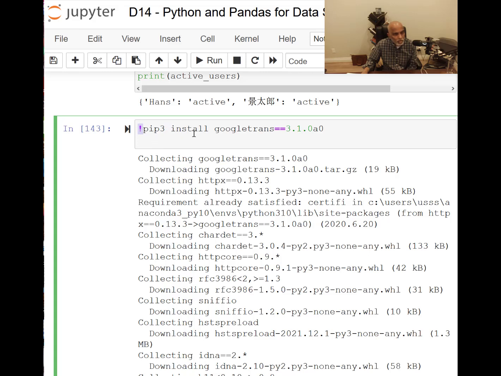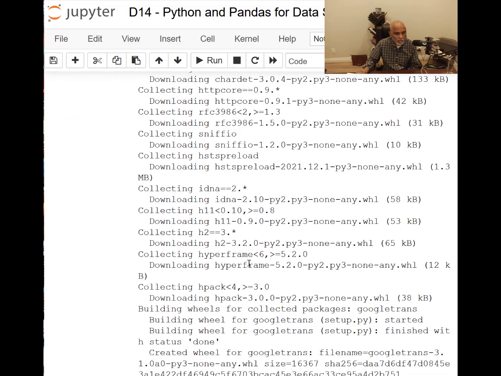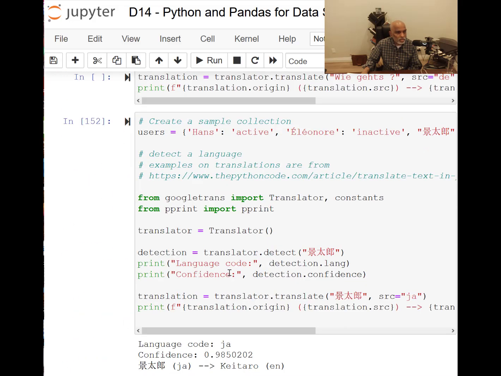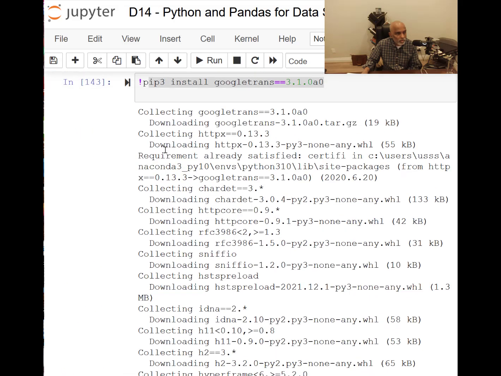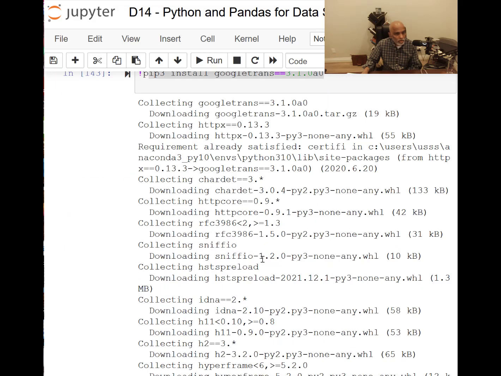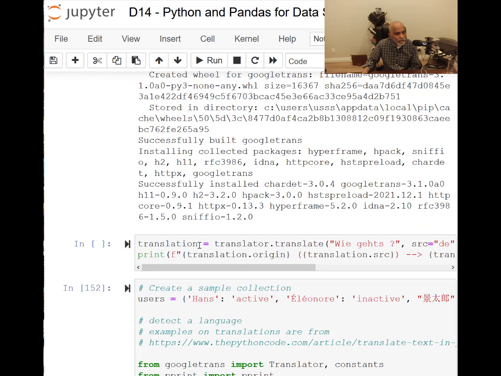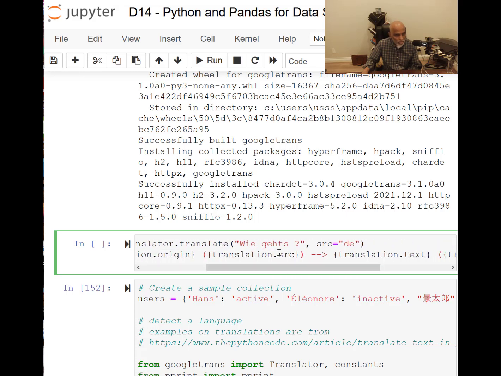Okay, pip3 install googletrans==3.1.0a0. So this is the latest that we want to use. It helps you translate any other language. So you are going to see quickly some application, two or three lines of application here. So here is the translation. I already installed googletrans, and then with that I have a translation equal to translator.translate. That is what you have to use. It's an example I picked up.